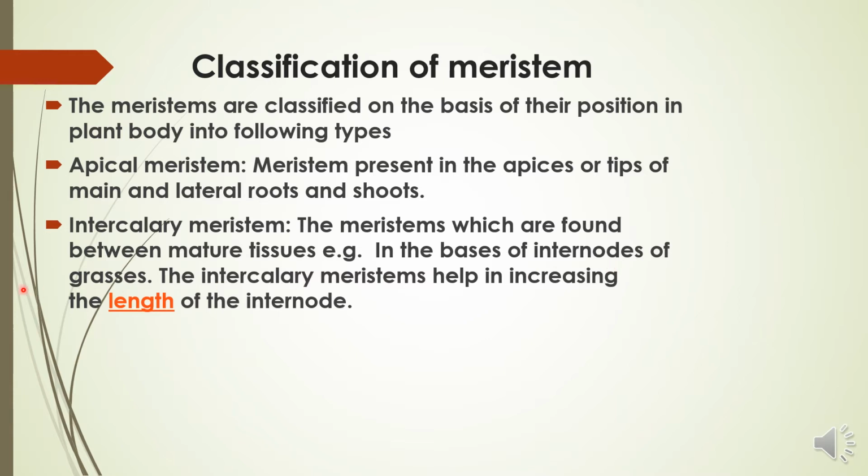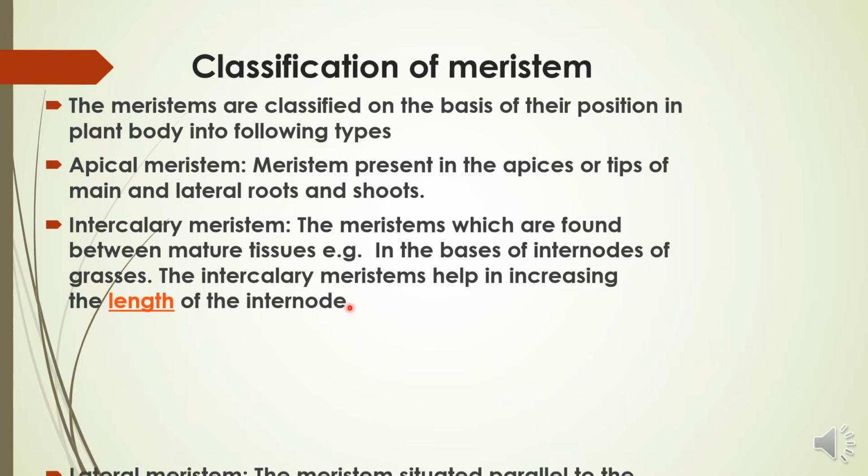As you have seen in the grasses, there are a number of nodes and internodes present. So if they are present between the two mature tissues, between the internodes of the grasses, then they are called intercalary meristem. And intercalary meristems help in increasing the length of the internode, or the length of the plant, because they are present between the mature tissues.